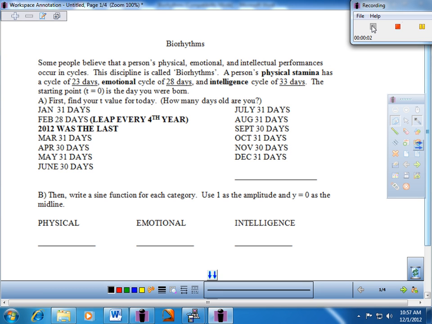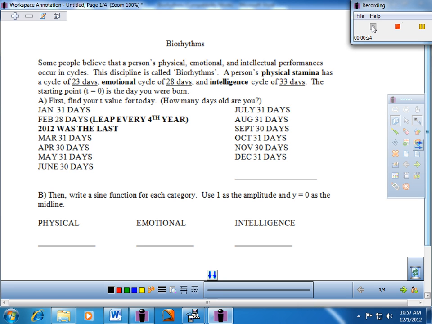Welcome. Today we're going to be looking at the notes worksheet entitled Biorhythms. And I should preface this lesson by saying that the concept of biorhythms has scientifically been pretty much debunked, but I'm sure there are some people out there that ascribe to this idea, and I still believe there's also a certain novelty to looking at this as well. So we're going to investigate it a little bit today.